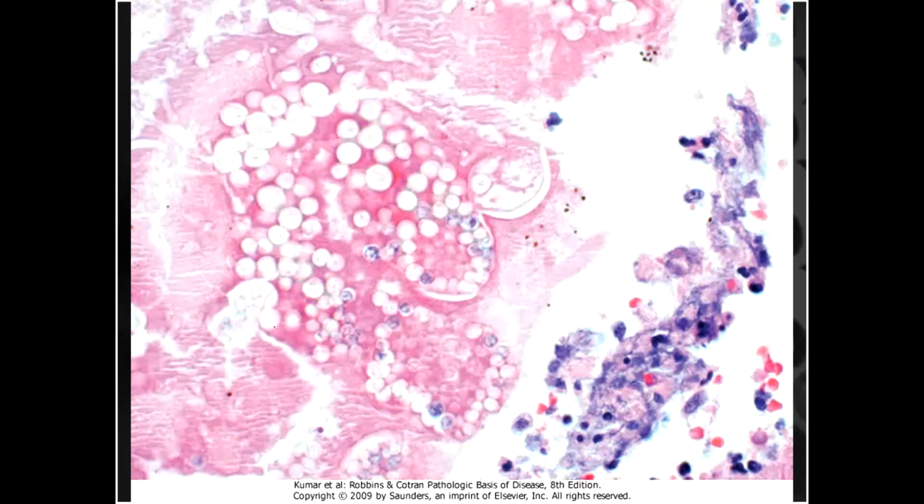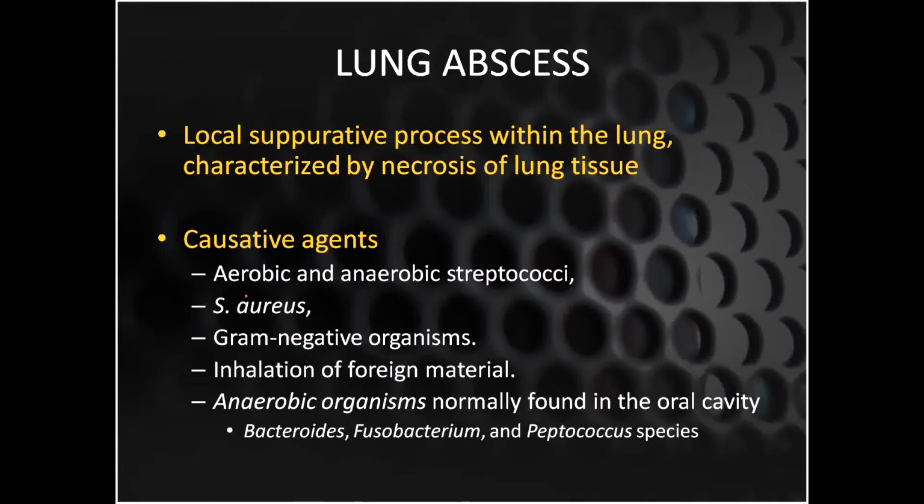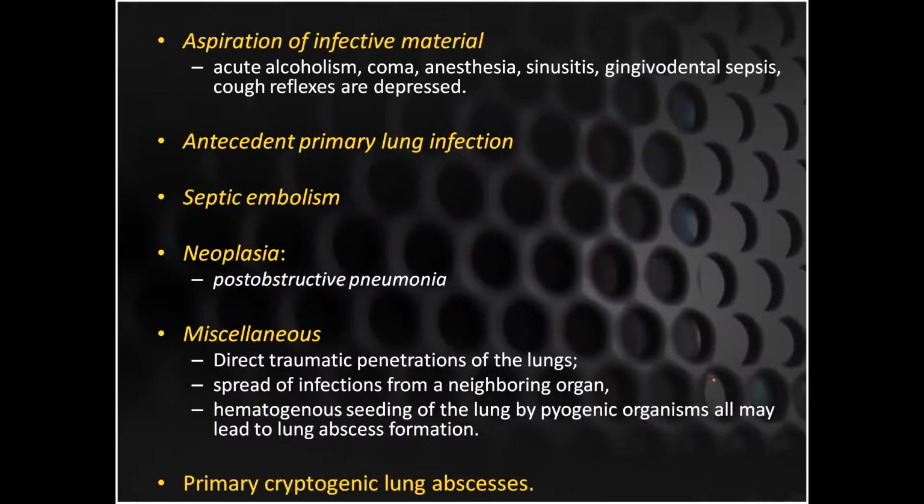Here you can see lots of coccidioidomycosis. The whole of this area has been flooded with coccidioidomycosis. So the complication of pneumonia is the lung abscess. It is a local suppurative process within the lung, characterized by necrosis of the lung tissue. The most important causative agents are aerobic and anaerobic streptococci, Staph aureus, gram negatives, and anaerobic organisms which are normally found in the oral cavity but can come into the lungs because of aspiration pneumonias.